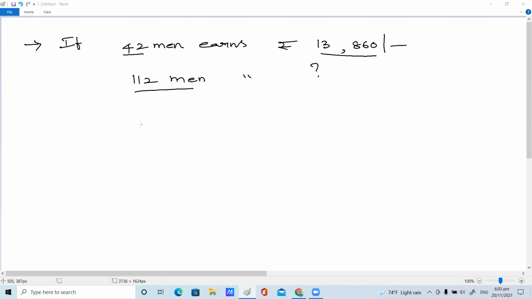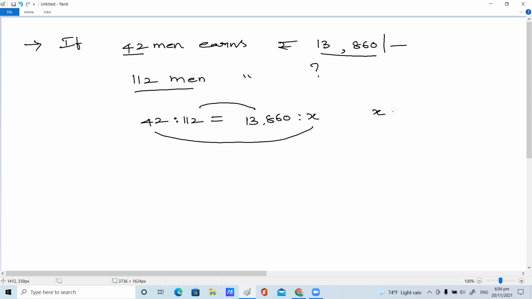13860 by 42 into 112. Exactly. So 42 is to 112 as 13,860 is to the unknown thing, take as x. Same thing we are supposed to do, product of means. If you want the x value, you multiply 112 with 13860 divided by 42. 42 how many times, children?